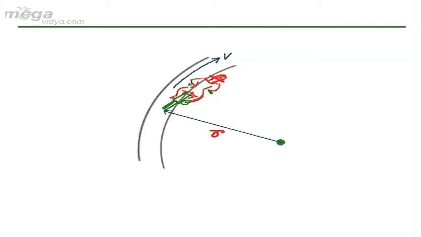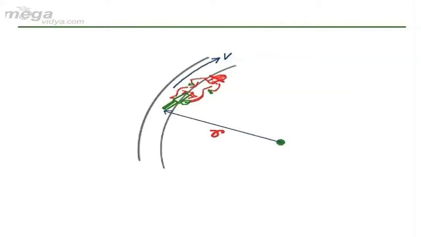Now, when we take the reference frame on the bike itself, as the bike is moving on a circular track, it has a radial acceleration given by v square by r.